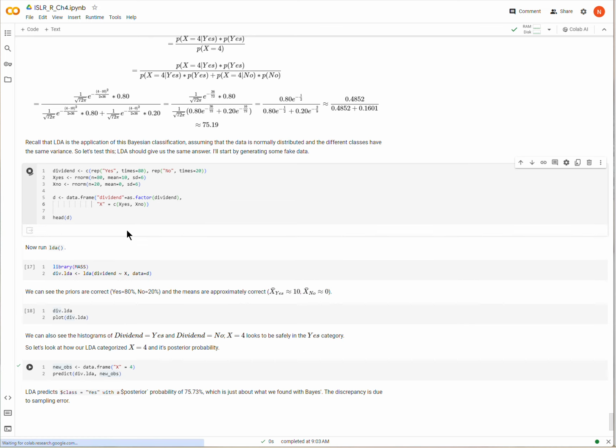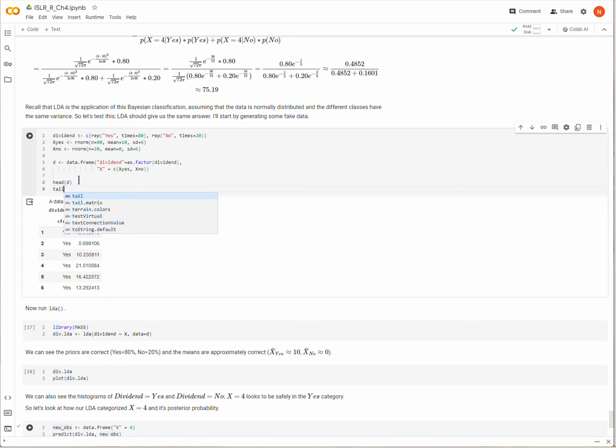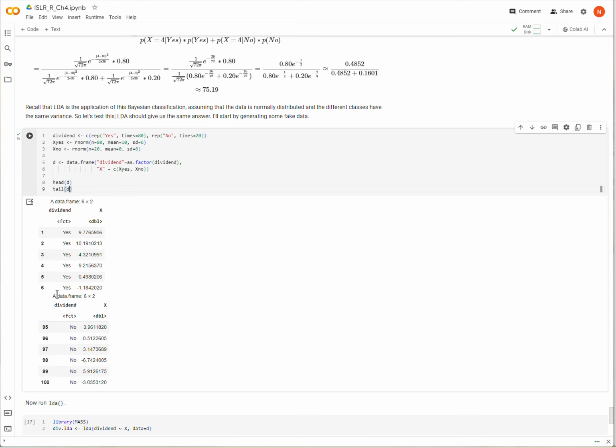D looks like this. Here are just the first few rows, and I have just yeses showing, but I'll show you the bottom as well, just to show that it's in there. So I have yeses and some nos, 80 yeses and 20 nos, and then we see the value for X drawn from their normal distributions.